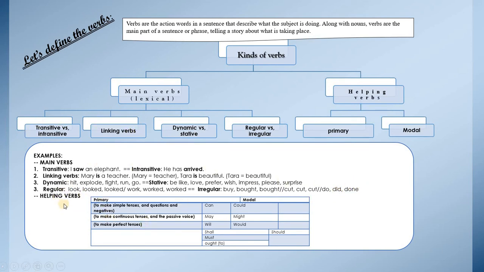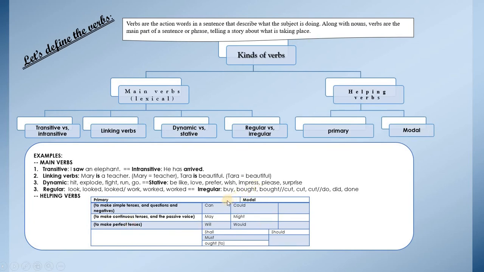And you have also what is called the helping verbs. We have the primary and the modal. The primary verbs are the verbs that we need to use in simple tenses, questions and negatives. They are also used to make continuous tenses, the passive voice, and also perfect tenses. So they are normally have and to be. I am working, he is working, she has done something, and so on.